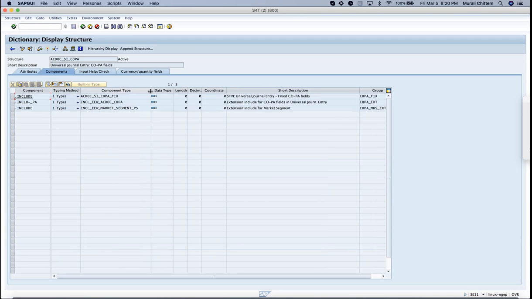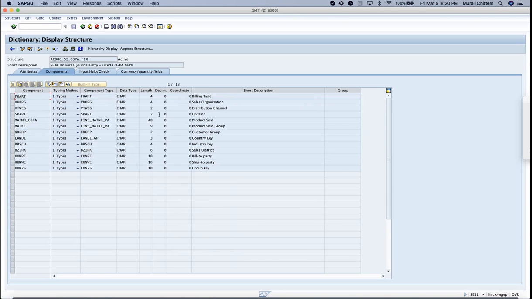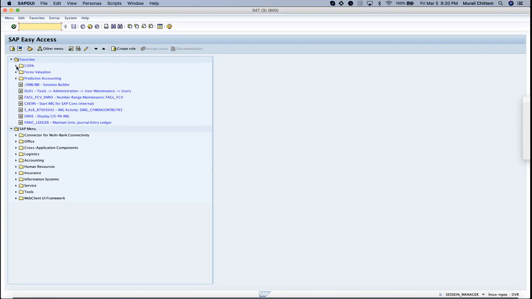Here you can see there are 3 more includes inside. The first one is universal journal entry fixed COPA fields. Hope you are aware in COPA we have some fixed characteristics and custom defined characteristics. So the fixed characteristics will be shown here. Here you can see 13 fixed characteristics. Let me open another screen.